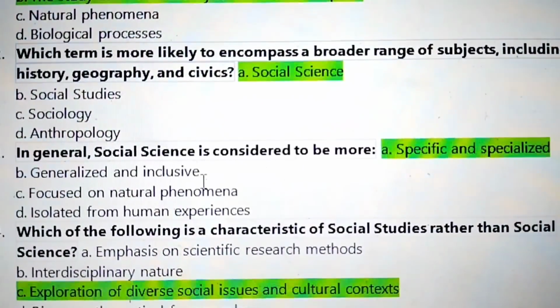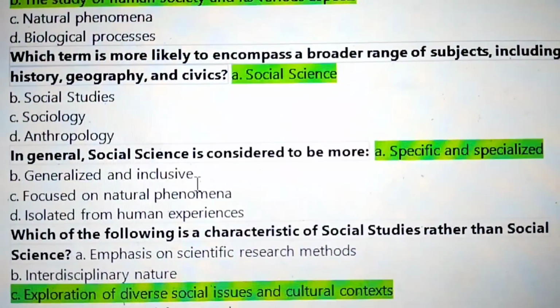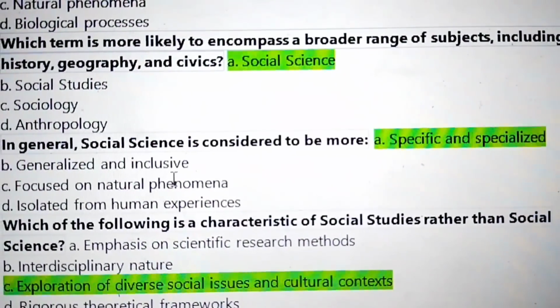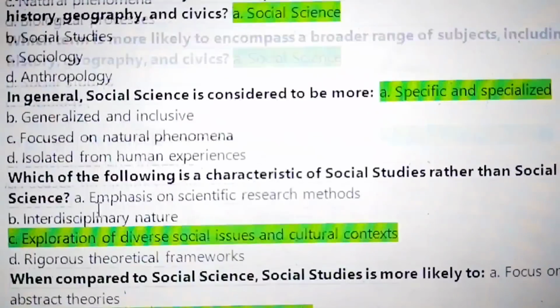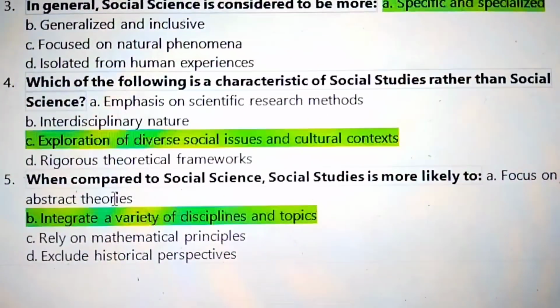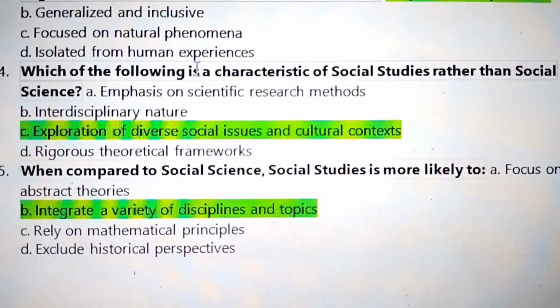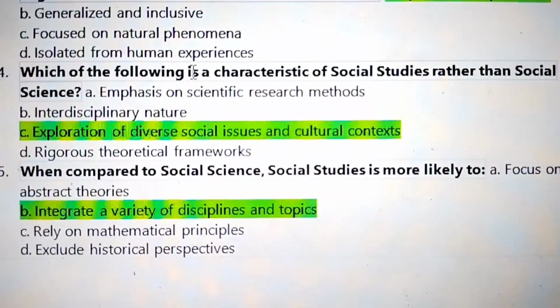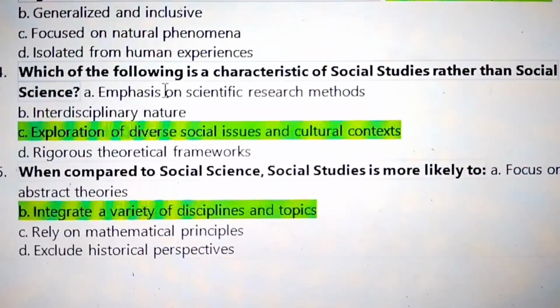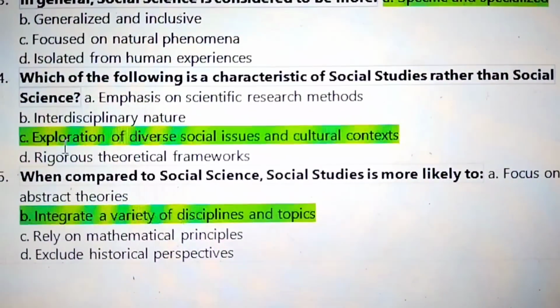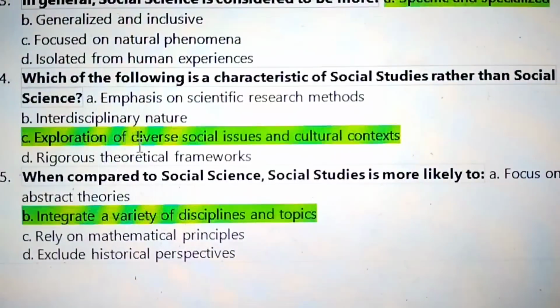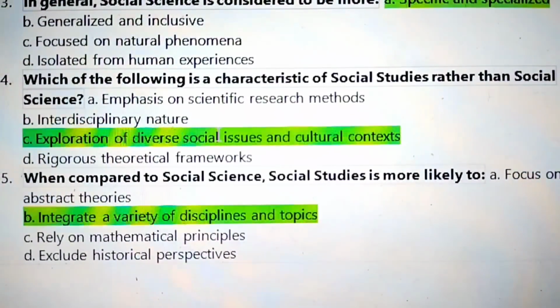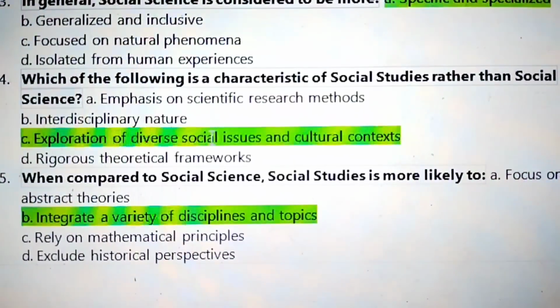3, in general, social science is considered to be more specific and specialized. Next question 4, which of the following is a characteristic of social studies rather than social science? The answer is exploration of diverse social issues and cultural contexts.